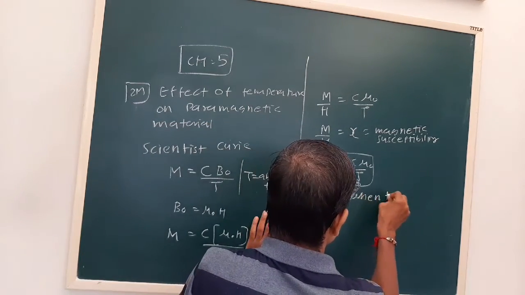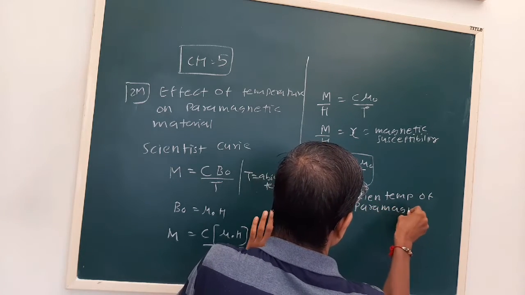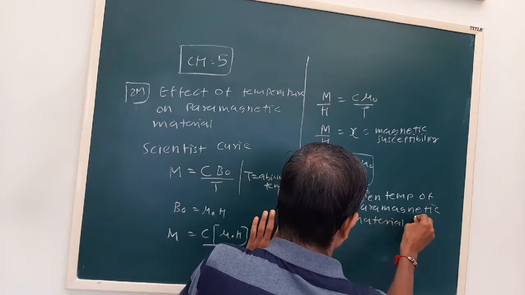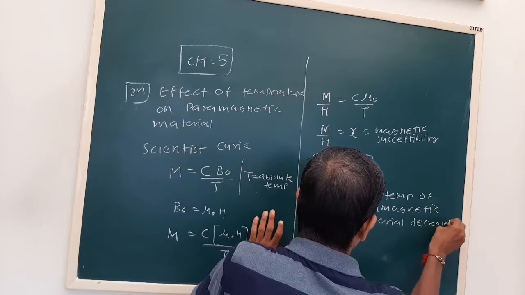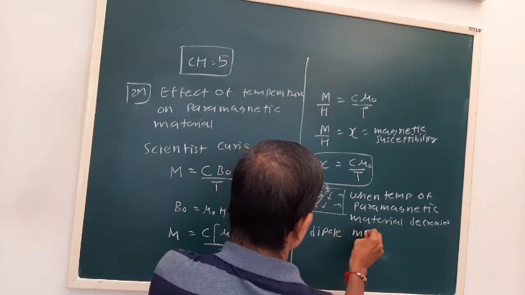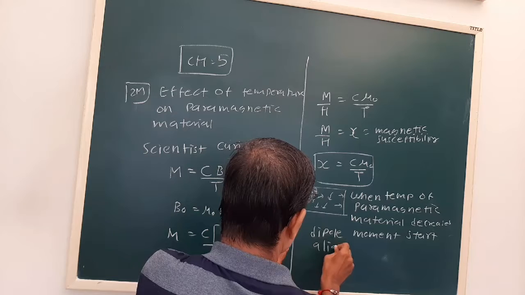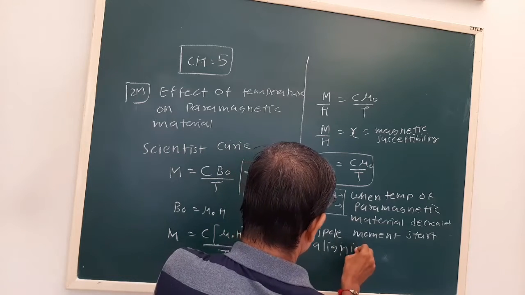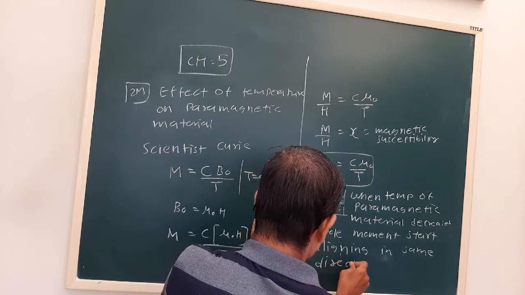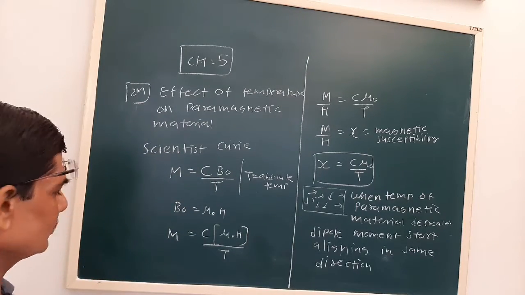When the temperature of a paramagnetic material decreases, the dipole moments start aligning in the same direction. Why? Because chi is inversely proportional to absolute temperature.